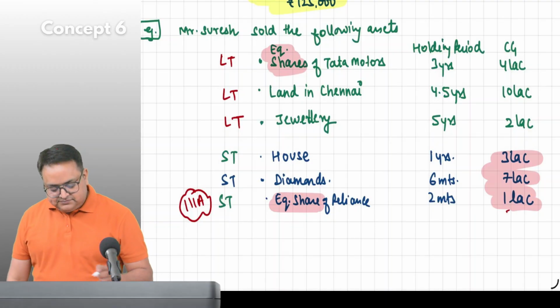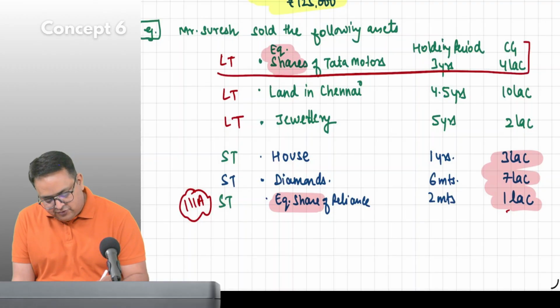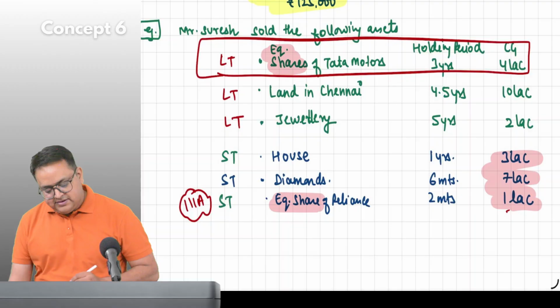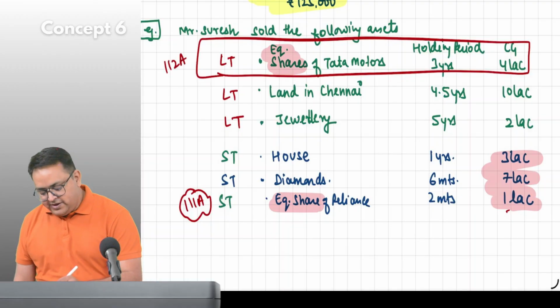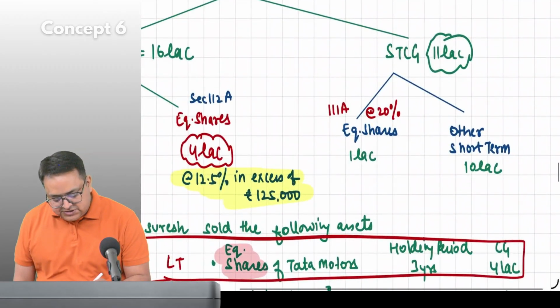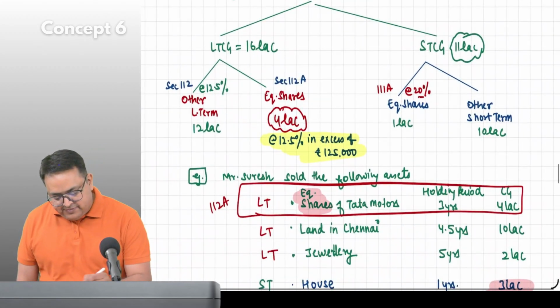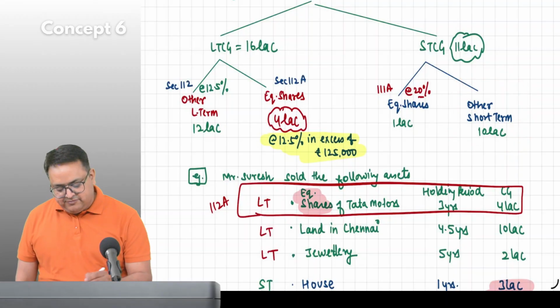111A, 1 lakh. Okay. And what is this, guys? Which section do you want to give this? Section number? 112A. Okay. 111A, the rate of tax is how much? 20%. Okay. Guys, what would this section number be? This is 112A. This is 111A.